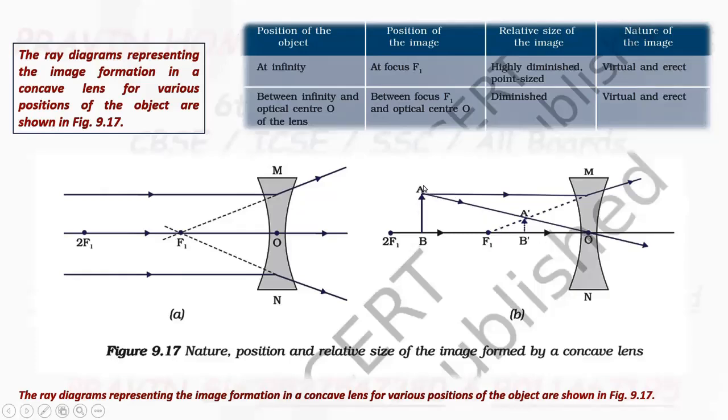So like this. First ray selected, a ray parallel to the principal axis. After refraction, it will go like this. And if we draw this ray backward, it will pass through the focus F1.